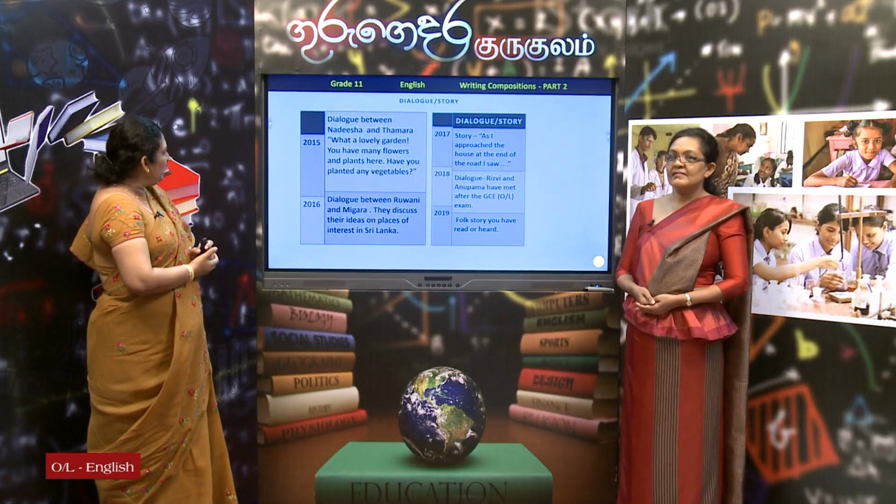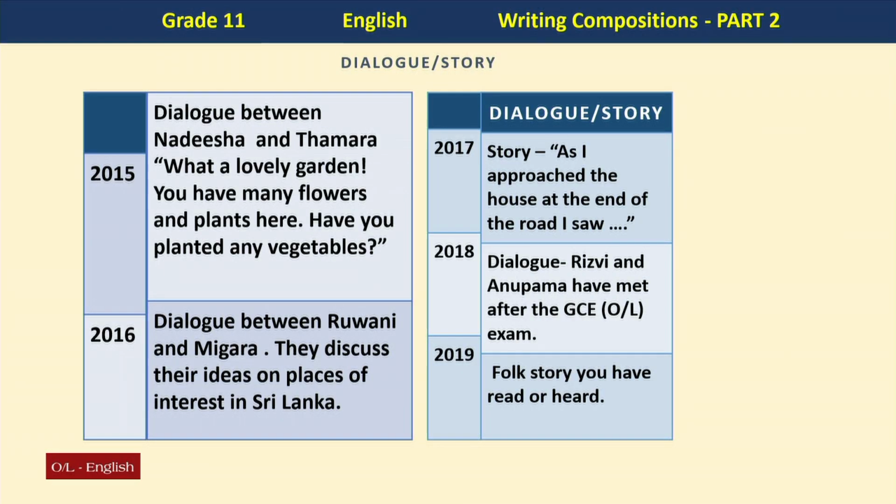In 2015, it's a dialogue. Dialogue between Nadisha and Tamara. Part of the dialogue is given: "What a lovely garden. You have many flowers and plants here. Have you planted any vegetables?" Then you have to develop it accordingly.